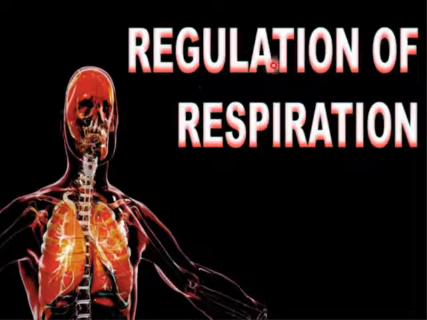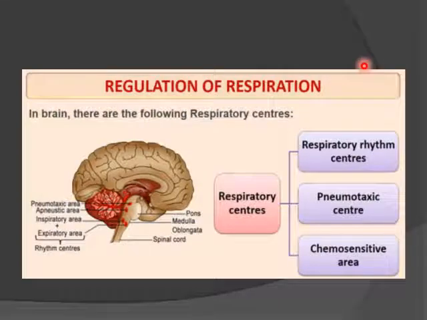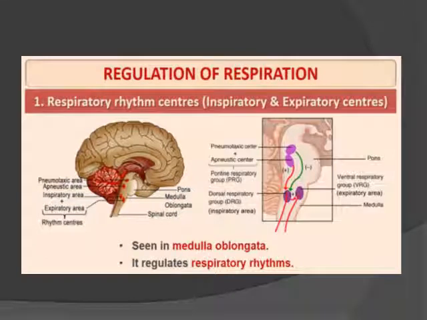Next is how the regulation of respiration takes place. So regarding regulation of respiration, in the brain there are the following respiratory centers: respiratory rhythm center, pneumotaxic centers and chemosensitive centers, which are present in the medulla oblongata and pons. They are the main respiratory centers.